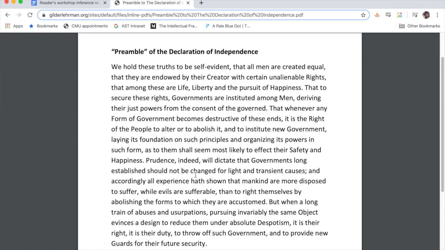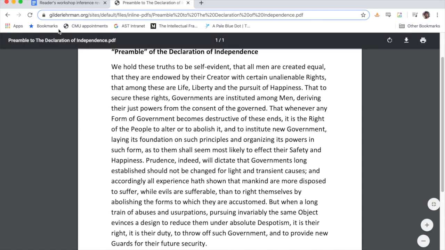And I'm just going to help you out because that's a lot of old language. It's something like being careful or cautious says that you shouldn't just change the government for any old thing, for anything that is light or transient, something that might change quickly on its own. And accordingly, all experience hath shown, that's like saying has shown, that mankind, humankind, people, are more disposed to suffer while evils are sufferable than to right themselves by abolishing the forms of government to which they are accustomed.